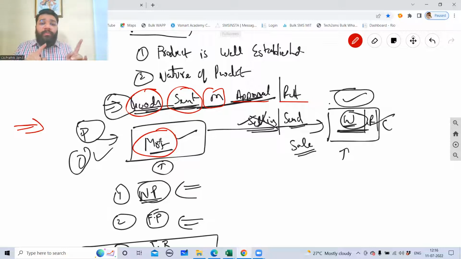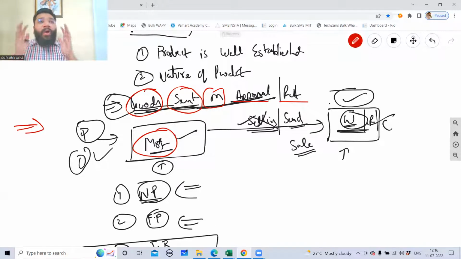Now, if this manufacturer asks the wholesaler, give me 10 lakh rupees, I'll sell my new chocolates to you. My chocolate is superb. Once you start eating, people will come to you 10 times. Orally, I can tell you as much as I want. But ultimately, you will not follow what I say, because unless you experience it from your customer, you will not accept it. So whatever you come and say, as a wholesaler, I'll not be interested.